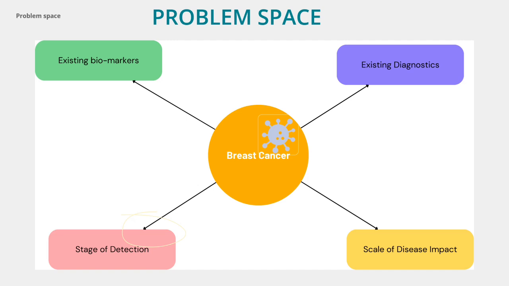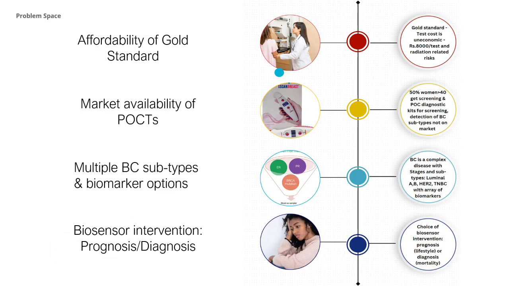Secondly, the critical issue is at what stage we can detect the disease. Sometimes, detection occurs too late, at the final stage when metastasis has already begun. Thirdly, there is a problem with the biomarkers we use to diagnose this disease. Fourthly, there is a significant gap between the existing solutions for breast cancer and what is actually required for the accessibility of the population.